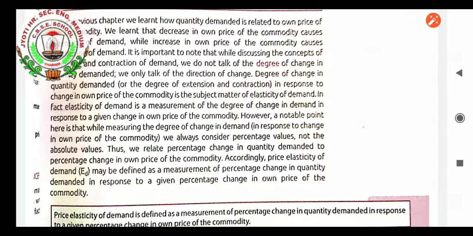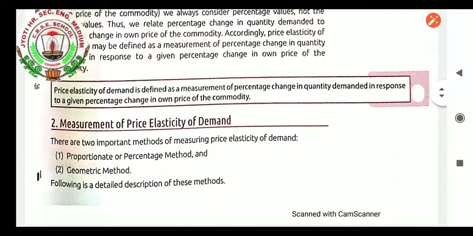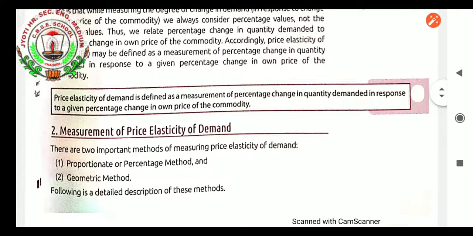Thus, we relate the percentage change in quantity demanded to the percentage change in own price of the commodity. We are not seeing a fixed factor, we are seeing the changing factor in the demand as well as in the own price of the commodity. Accordingly, price elasticity of demand is defined as a measurement of the percentage change in quantity demanded in response to a given percentage change in own price of the commodity.